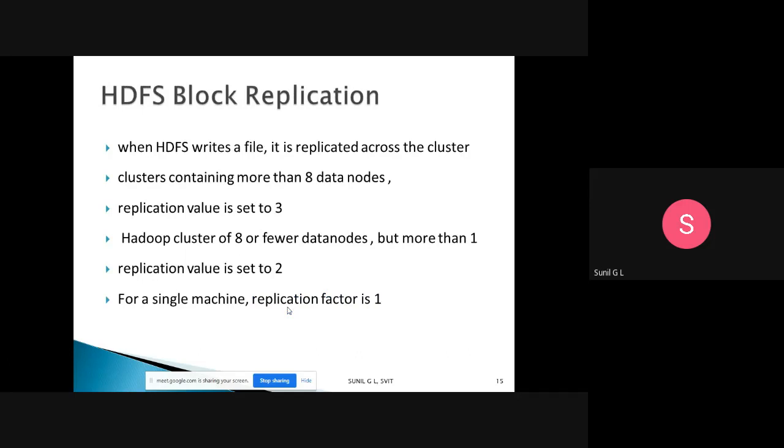The next concept is HDFS block replication. What do we mean by it? Whenever you write data to HDFS, replication takes place, and only then is the write operation successfully completed. Why do we need replication?